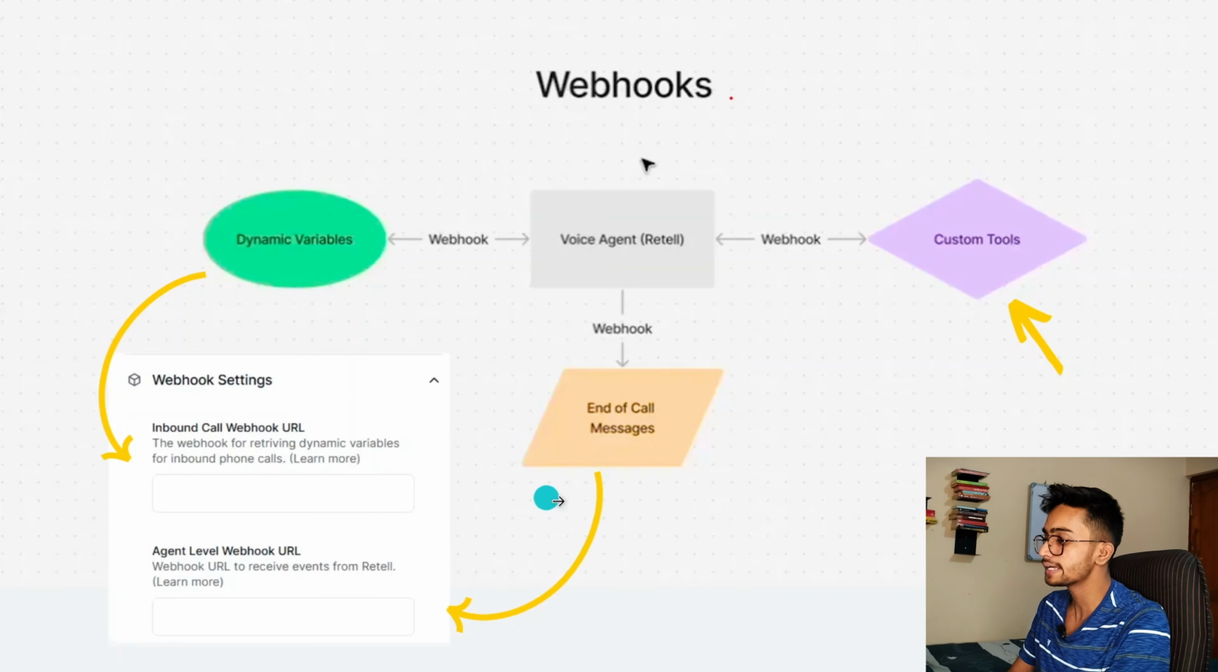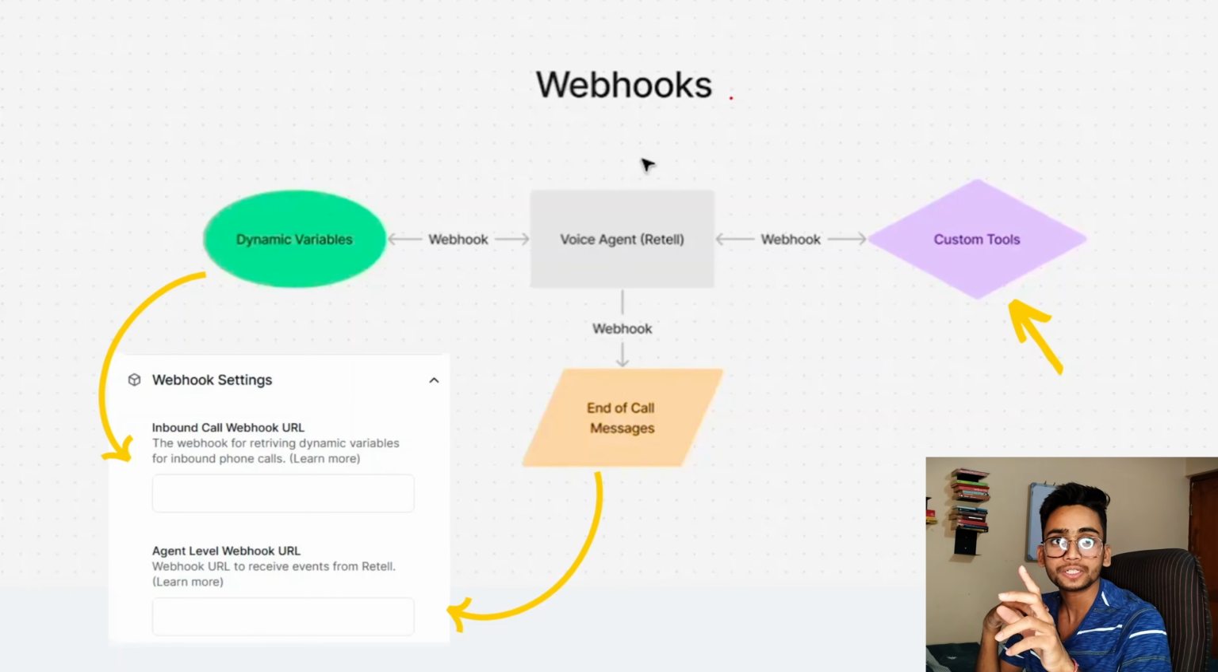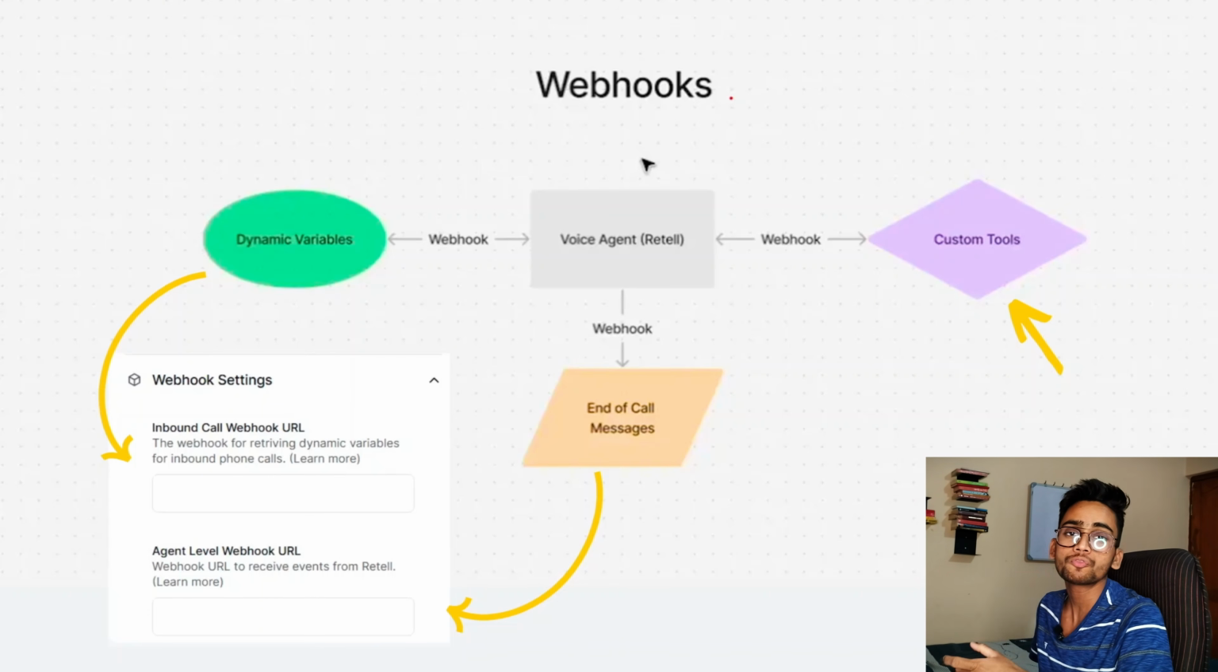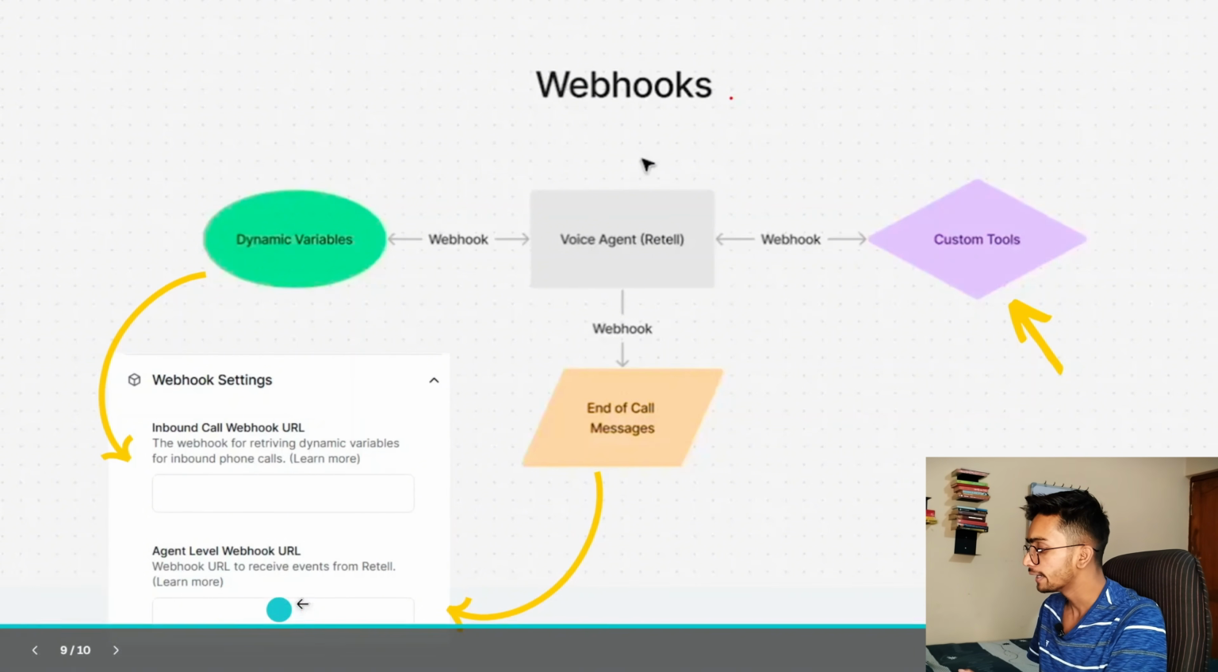Then the third use case is the end of the call message. If you are creating an AI voice agent that stores the information or the conversation that happened in the call in a CRM, then for this type of voice agent you will paste that webhook link in this particular section which says agent level webhook URL.